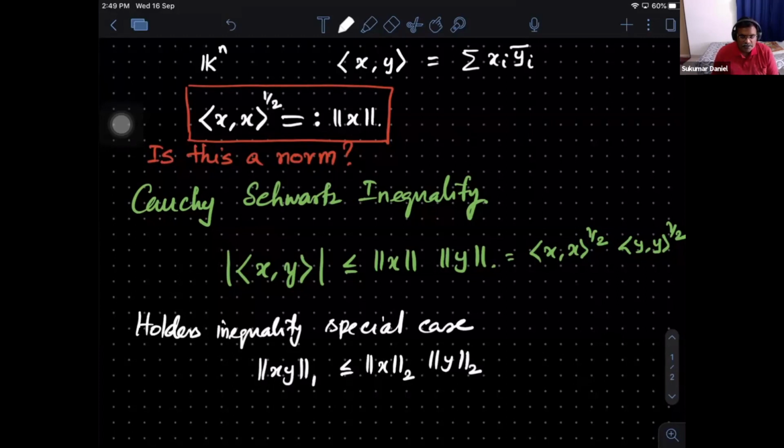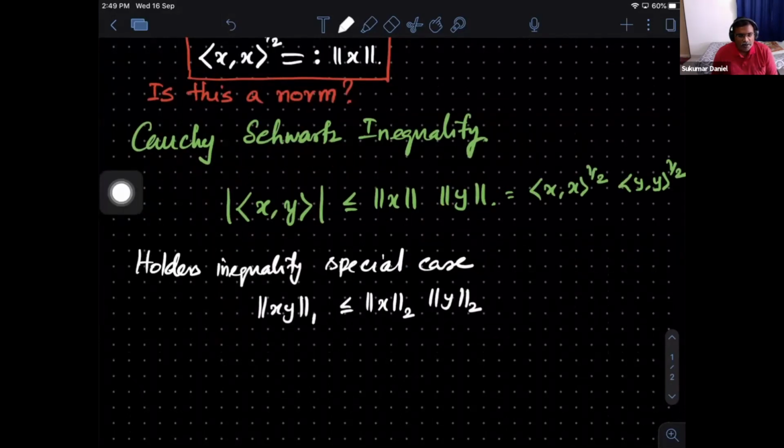You can check again, it's precisely the square root of the summation of xi squares, and this is the square root of summation yi squares. Now what I want to say is that I can check the triangle inequality of the inner product space using this special case of the Holder's inequality.